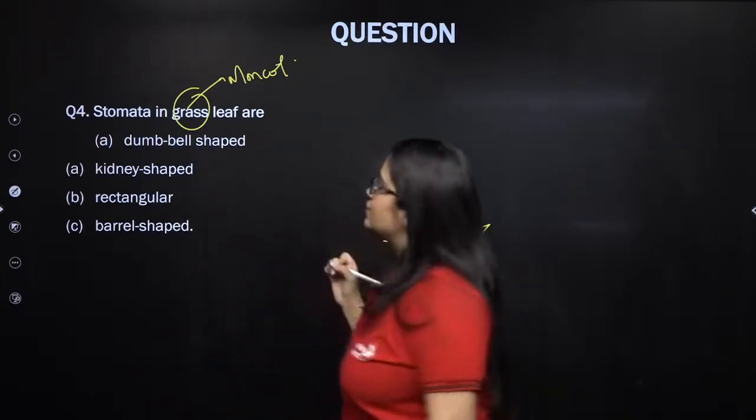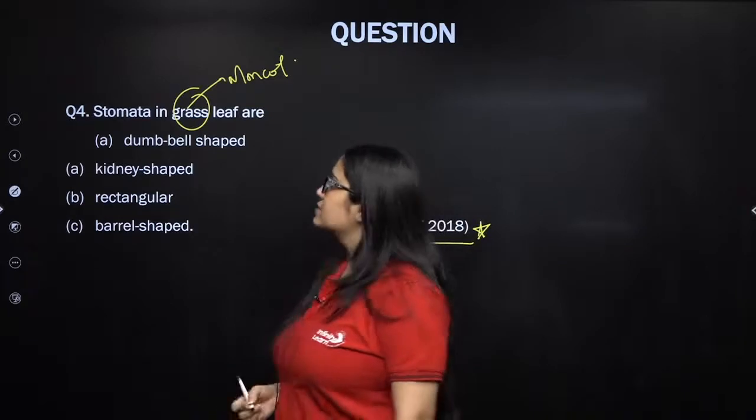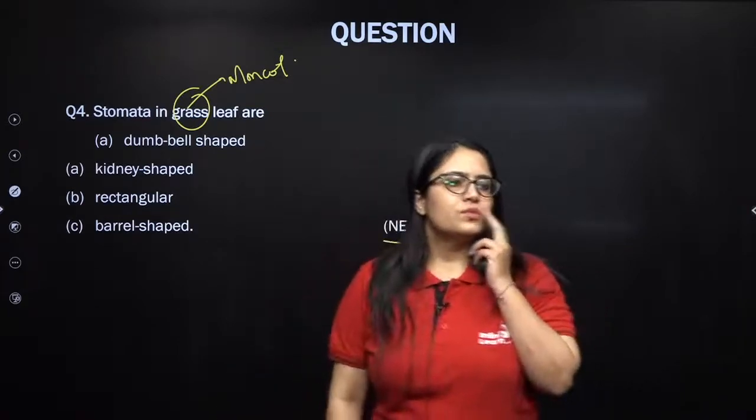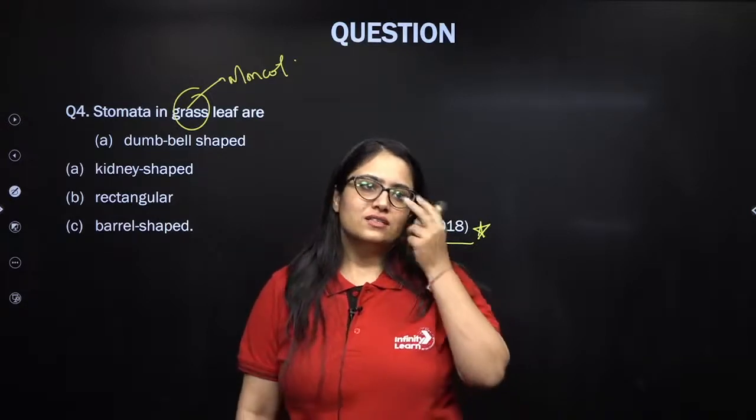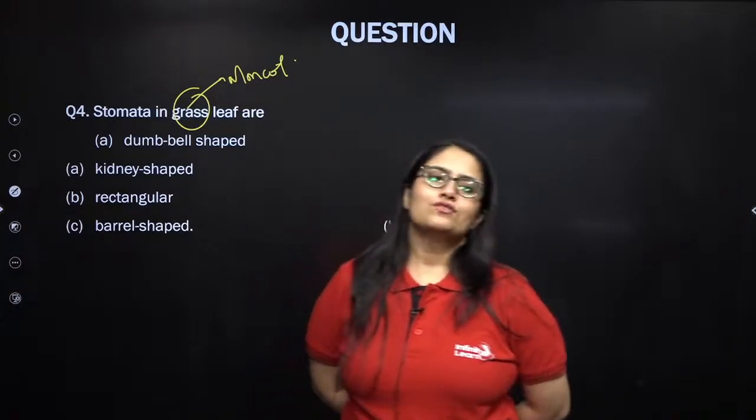Come on guys, give it a try. Stomata in grass leaf are. Grass is a monocot plant. Savita and Faizan, give it a try, my lovely kids. Koshish kijiye, what do you think is the right answer? Faizan, give it a try. Kids, give it a try. Dumbbell, that's right. What about Savita?